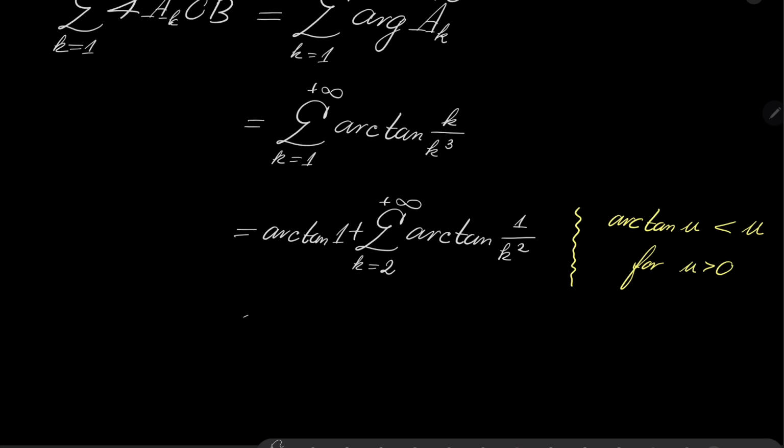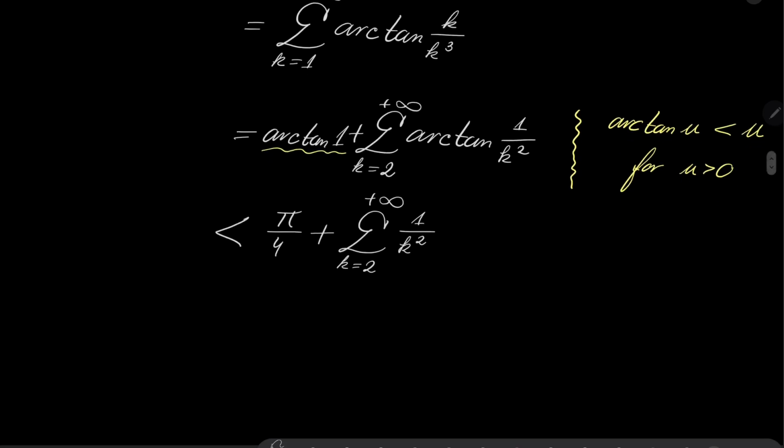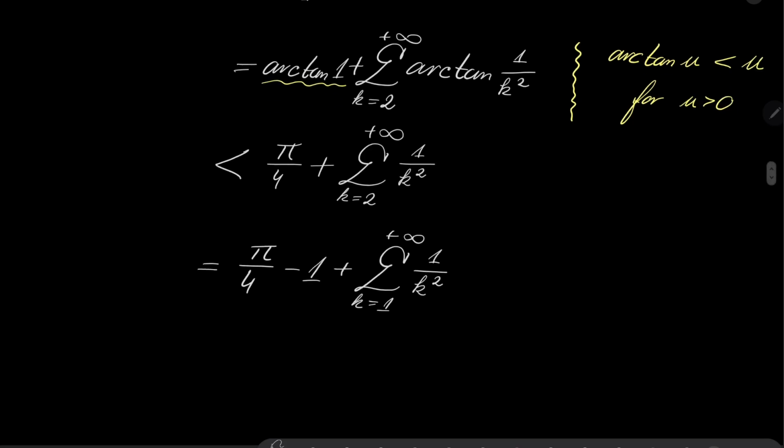All right. So we have the following inequality. What is arctangent of 1? Well, of course, arctangent of 1 is pi over 4. And this series can be replaced by the series from 2 to infinity of 1 over k squared. Alright, and now I wish to do the following trick. I will subtract and I will add 1. So I will sum from k equals 1 to infinity of 1 over k squared. So I have introduced the term with k equals 1, so I subtracted 1 as well.